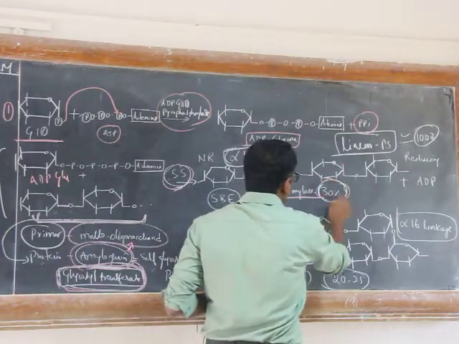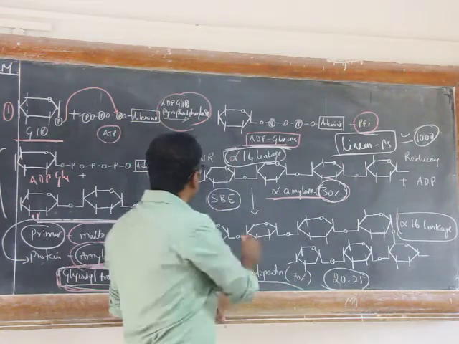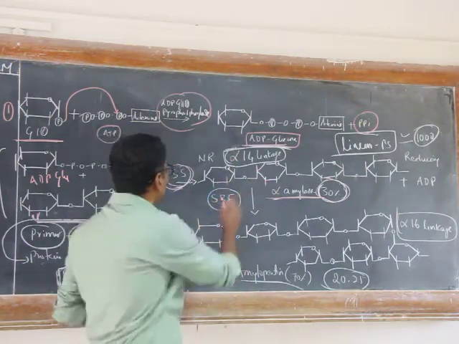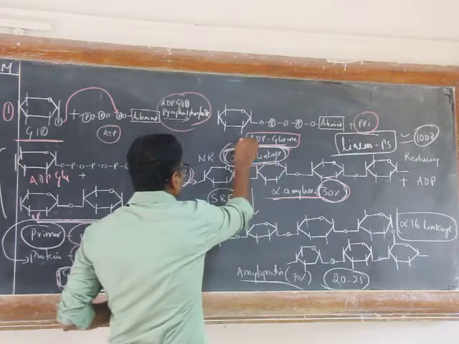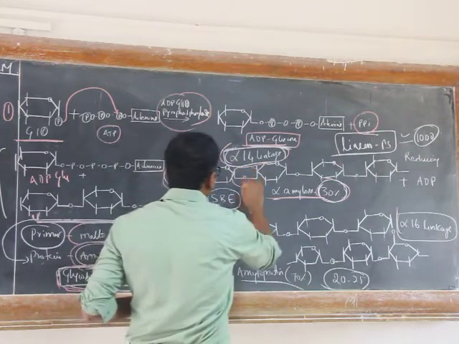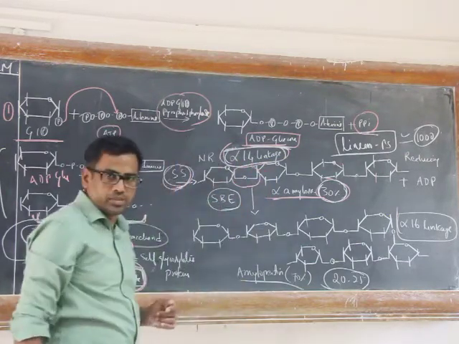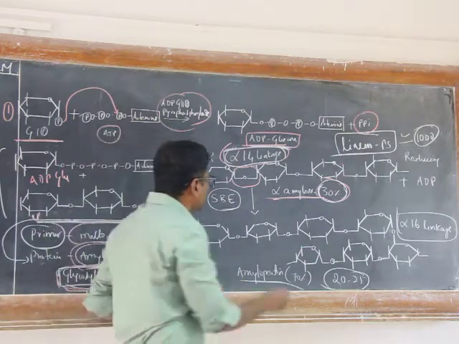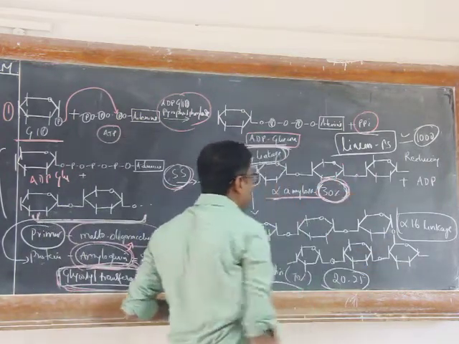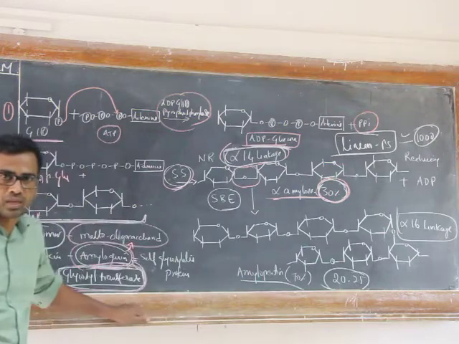Amylose is a linear polysaccharide made up of glucose units with alpha 1,4 glycosidic linkage, and this amylose constitutes almost 30% of total starch.